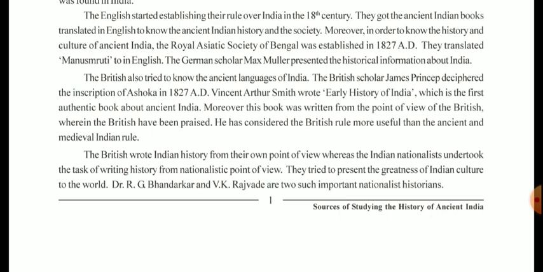Moreover, the Britishers also tried to find out which languages were spoken in India in ancient times. But in the books, they usually used to praise the British people, saying that if they were not there, then this development would not have taken place. The Britishers always used to write history from their own point of view. But the Indian nationalists also took up the task of writing the actual history from the nationalistic point of view, and they presented the greatness of Indian culture.